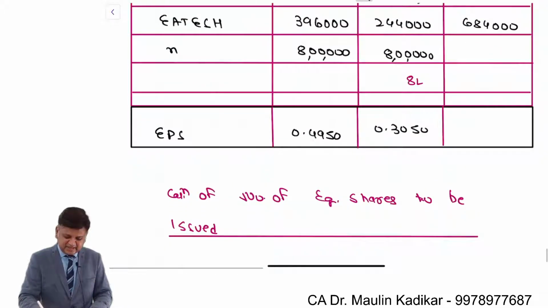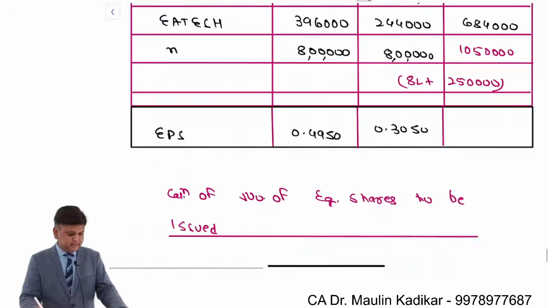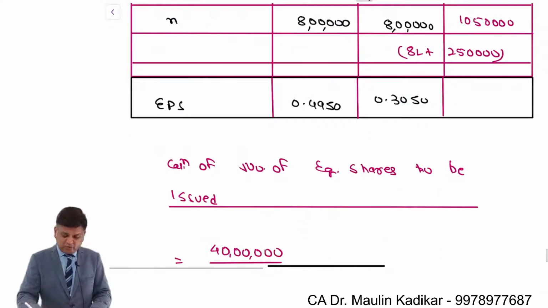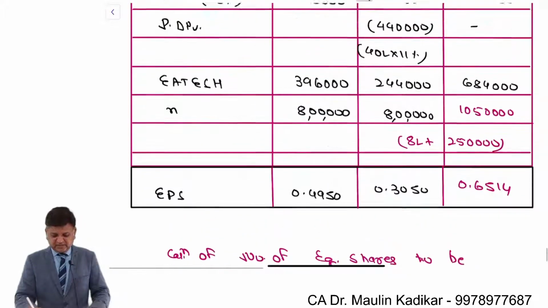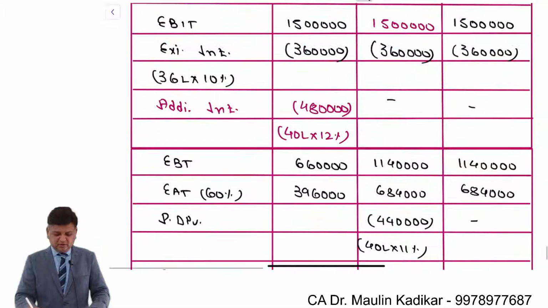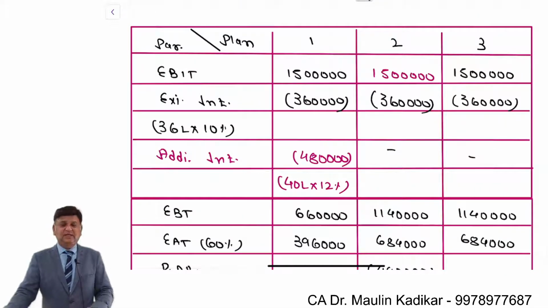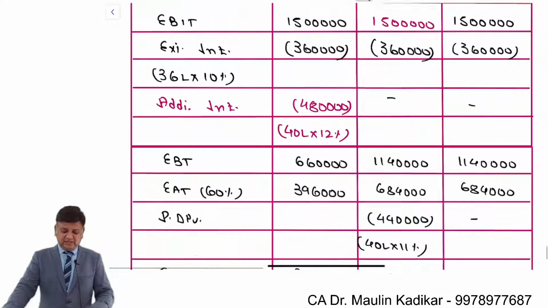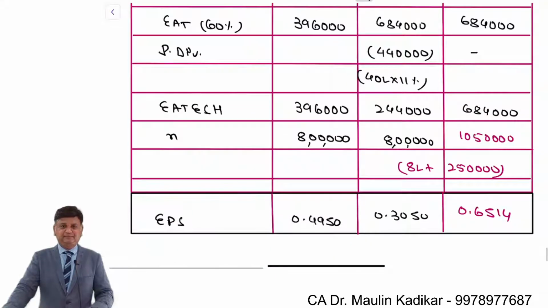So it is 8 lakhs plus 2,50,000. So it is 10,50,000. So 6,84,000 upon 10,50,000. That comes to 0.6514. This is the way the EPS can be calculated for all the three financial plans, considering that there is no change in the existing operating income.